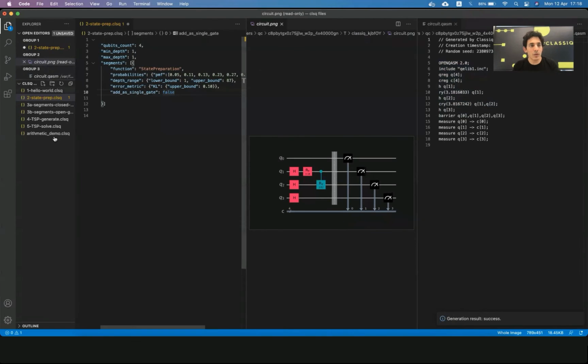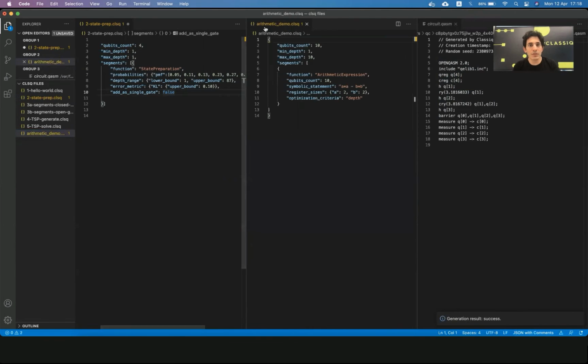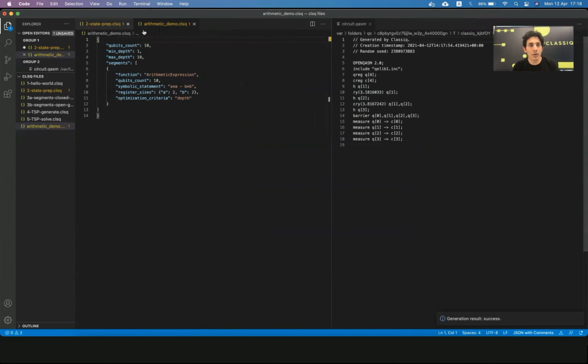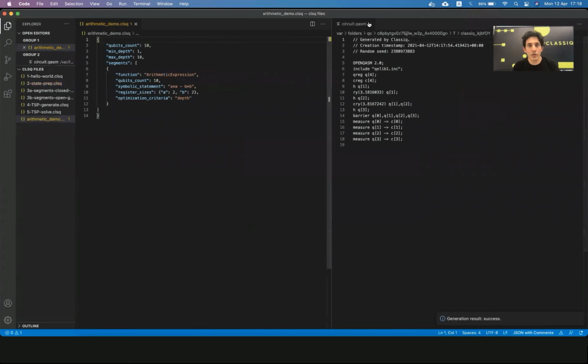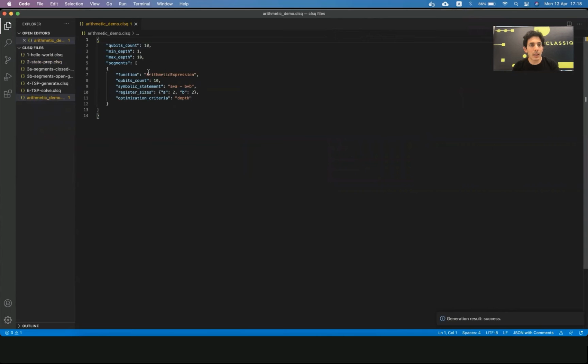And I would like to finish with an even more descriptive or complex functionality we can achieve. So let's say we would like to describe in a circuit some arithmetic expression. In this case, a squared minus b squared.